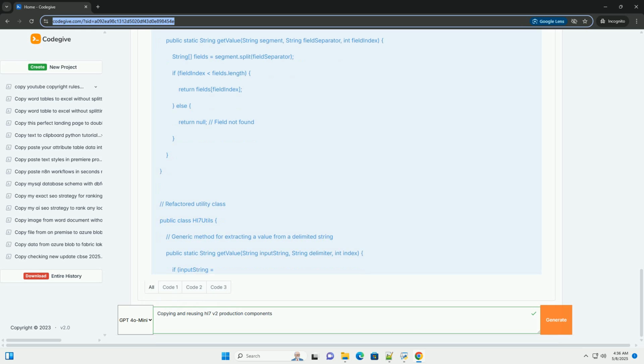Conclusion. Copying and reusing HL7 v2 production components is essential for building robust, scalable, and maintainable healthcare data integration systems. By following the strategies and best practices outlined in this tutorial, you can improve the efficiency and effectiveness of your HL7 v2 development efforts. Remember to prioritize modularity, abstraction, configuration, version control, and testing. By embracing these principles, you can create a truly reusable and adaptable HL7 v2 production environment.